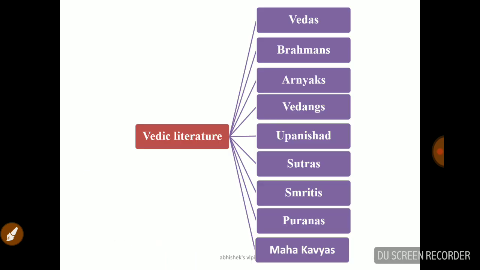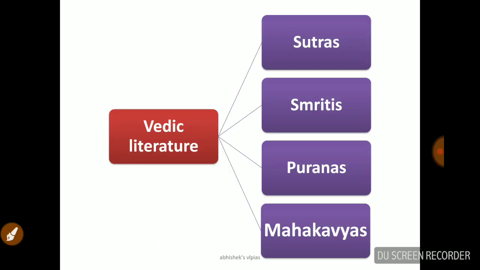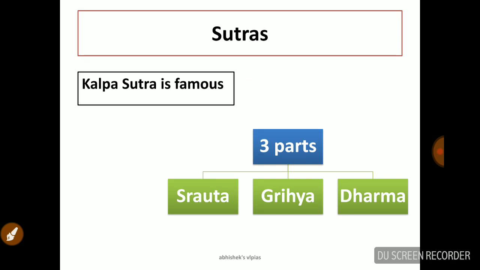These are the important points related to the Vedic literature. Now we are dealing with the important Vedic literature: Sutras, Smriti, Puranas, and Mahakavyas. So let us start with the Sutra. Sutras are simply hymns or slokas that we have to learn by heart and use for ritual purposes. The important sutra is the Kalpa Sutra, which is very famous.